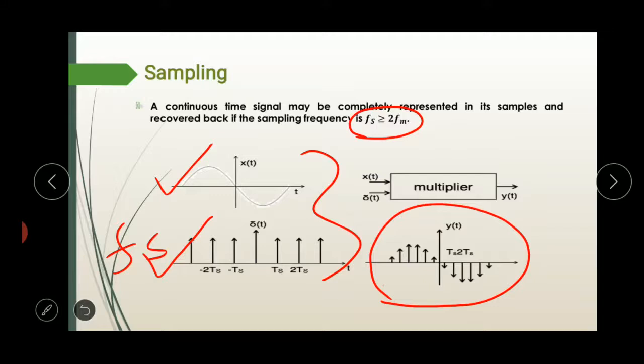Sampling is used where we convert an analog signal to a digital signal. It is the first step in the conversion of an analog signal to a digital signal, and we have to maintain the condition that the sampling frequency should be greater than or equal to twice the maximum frequency of the modulating signal.